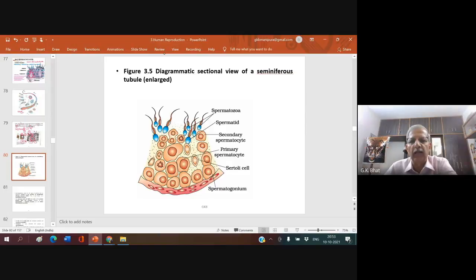So, look into this diagram. This is an NCERT based diagram. You can see here, these spermatogonia are always smaller than primary spermatocytes. Primary spermatocytes are always bigger than the spermatogonia because they enlarge in size. They undergo replication, duplication of chromosomes, and show an increase in the number of cell organelles. And this primary spermatocyte divides and forms a secondary spermatocyte, which divides further and forms spermatid, which metamorphoses into spermatozoa.